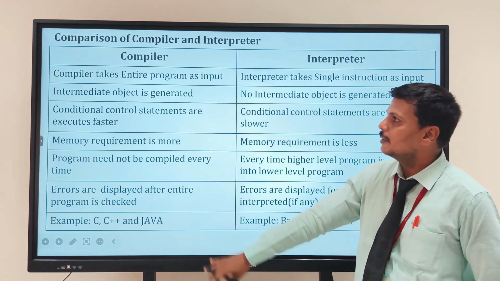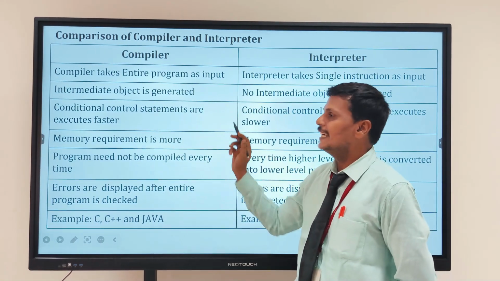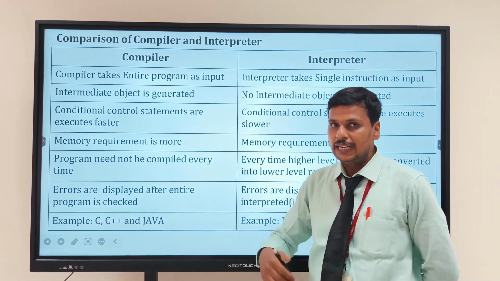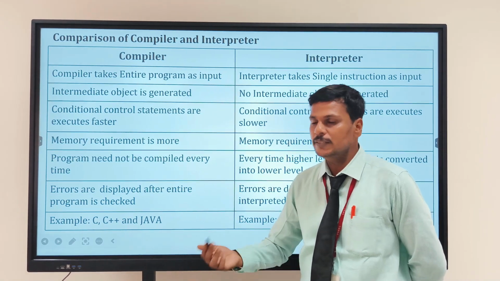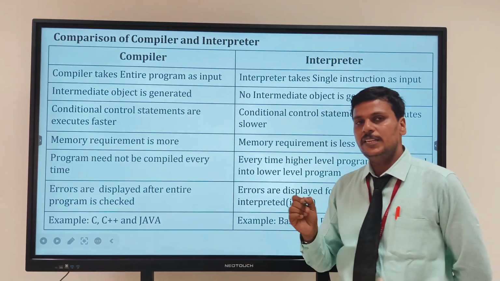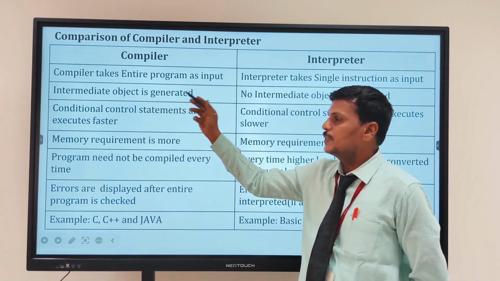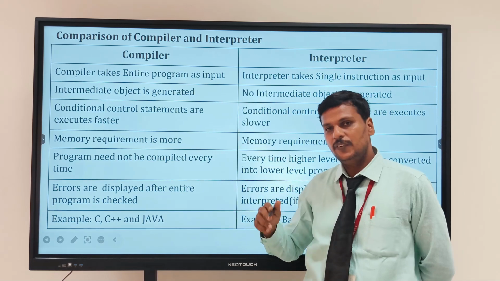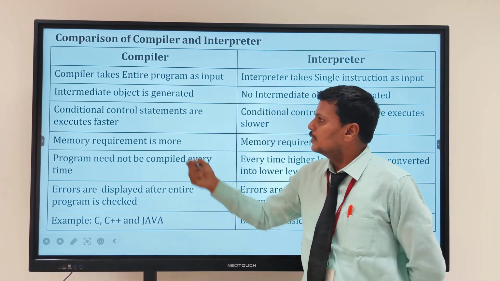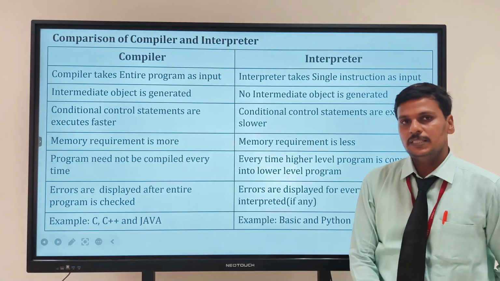The difference between compiler and interpreter is, first, the compiler will take the entire program as input. That means it will get all the source program as an input, compile it, and then produce an object code. And the interpreter will take a single instruction as an input, so each and every line will be executed then and there. An intermediate object code is generated in a compiler. As I said, a compiler will take the whole program and convert it into an object code, so an intermediate object code is generated. But in an interpreter, no intermediate code is generated.